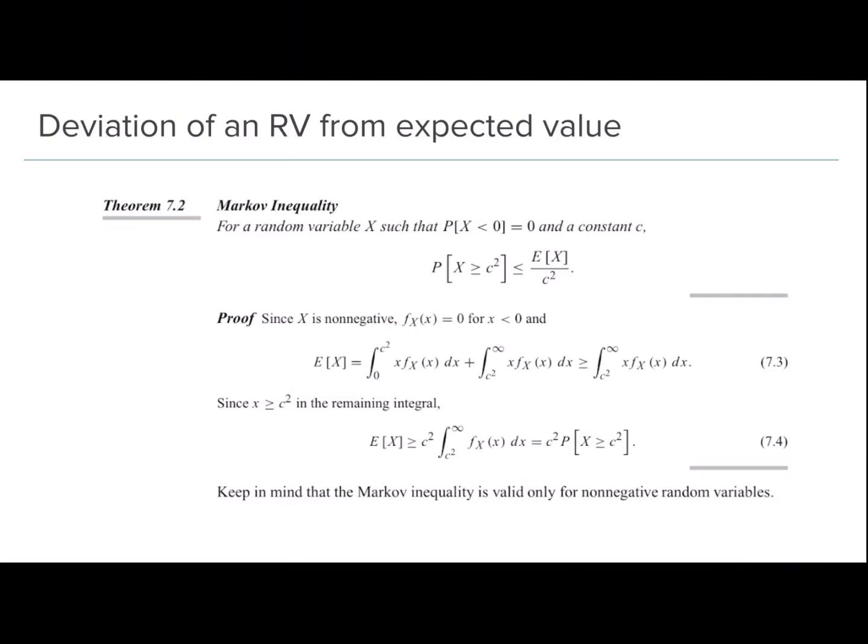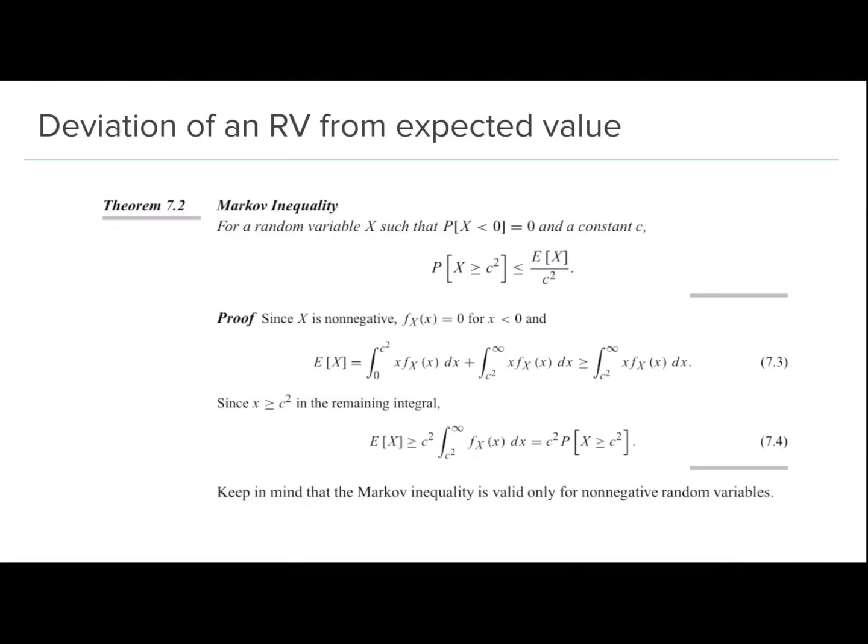The expected value of X can be given as the integral of x f_X(x) dx from 0 to infinity. This can be split into two parts, first from 0 to c squared and second from c squared to infinity. So E[X] is equal to the integral of x f_X(x) dx from 0 to c squared plus the integral of x f_X(x) dx from c squared to infinity, which will definitely be greater than or equal to the second term itself, the integral of x f_X(x) dx from c squared to infinity.